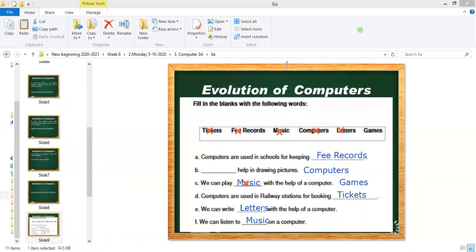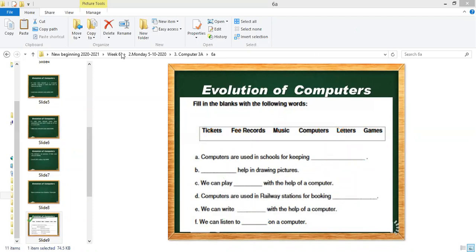It's for understanding why I wrote music there. We can listen to music. We can play games. We can play music. Both are correct. But we can only listen to music; we cannot listen to games. If you see the word play, we can play music and we can play games, both can be done. These are the answers for the worksheet.